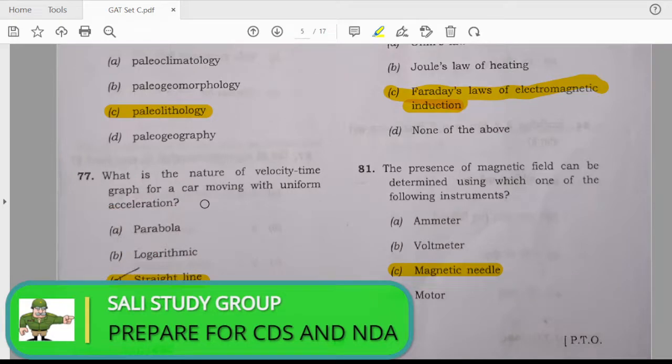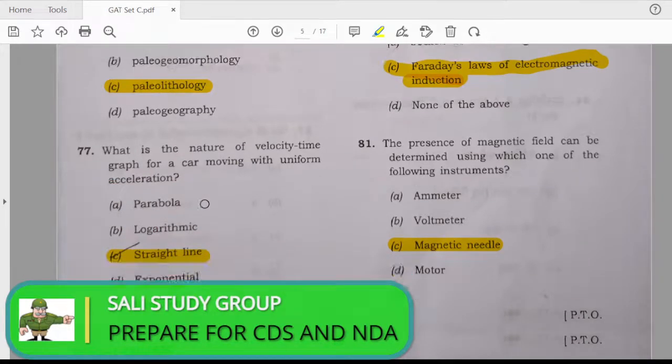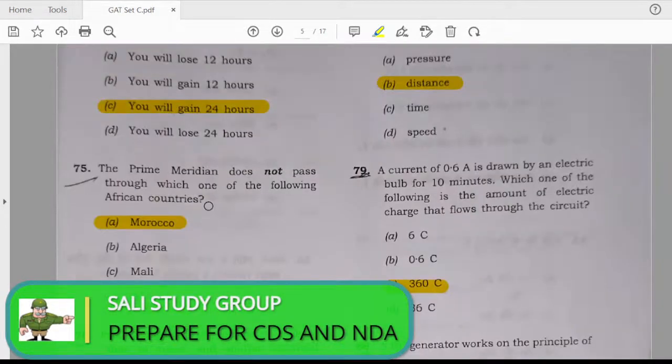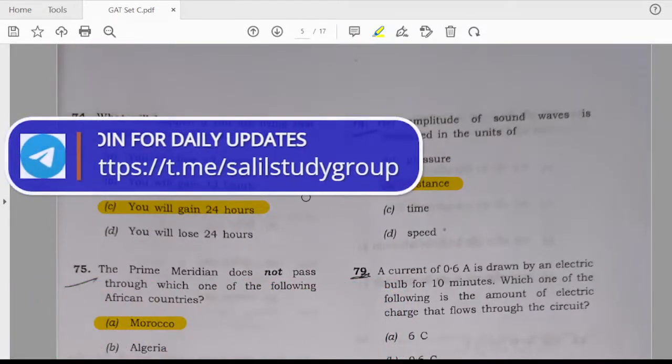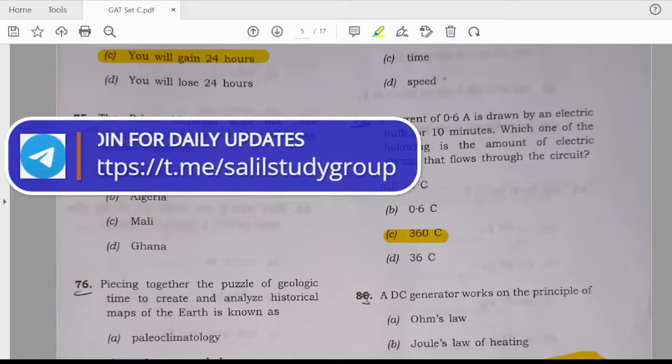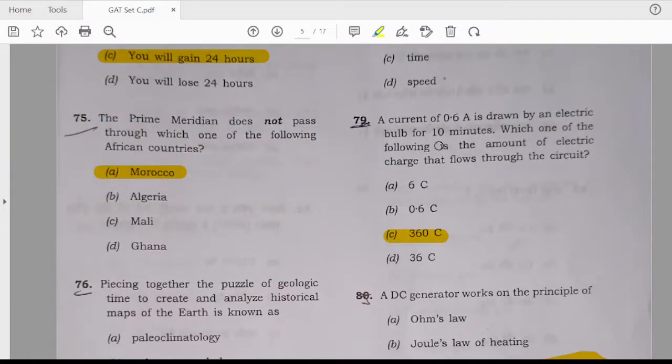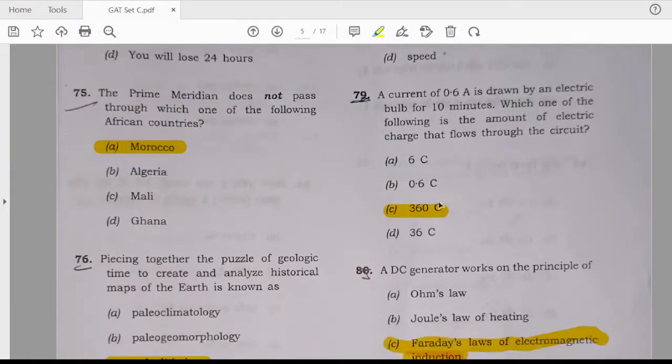What is the nature of velocity time graph for the car moving in uniform acceleration? It is a straight line. The amplitude of sound waves is measured in the units of. Answer is B, distance. The current of 0.6 ampere is drawn by an electric bulb for 10 minutes. इस क्वेश्चन का आंसर है C, 360.